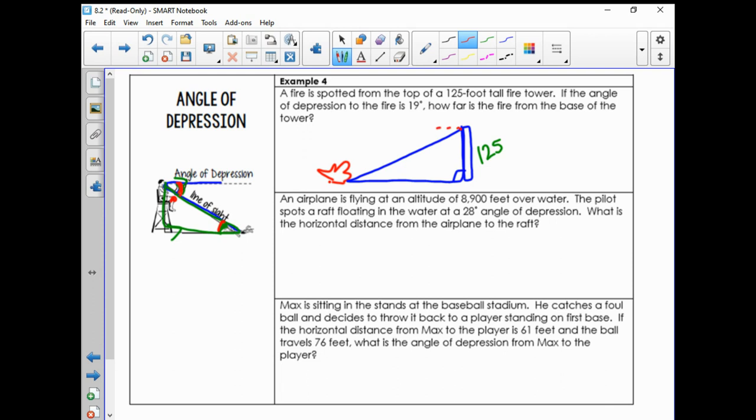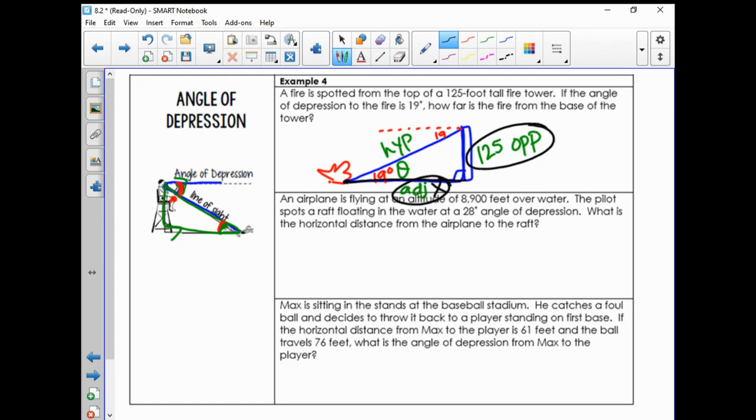Now, remember, angle of depression would be if the guy at the top of the tower is looking straight off and then down to the fire. So make sure if you draw your triangle like I do, that 19 degrees goes in the bottom angle. All right, now we're just going to go ahead and label our triangle, call that one theta. So if we go across from our theta, the side is our opposite. Across from our right angle is our hypotenuse, and that leaves the other side to be the adjacent. Now they're wanting to know how far the fire is from the base of the tower. Basically, they're asking for the adjacent side.